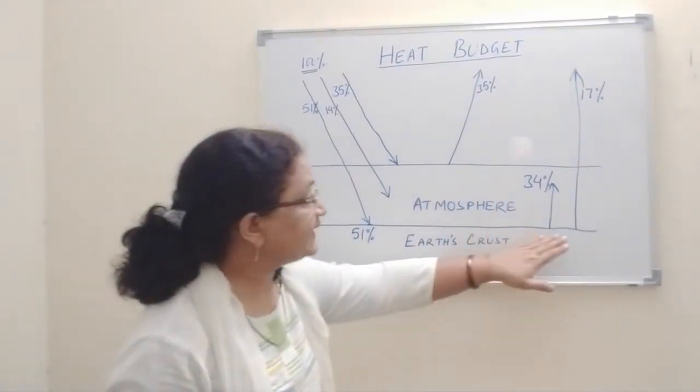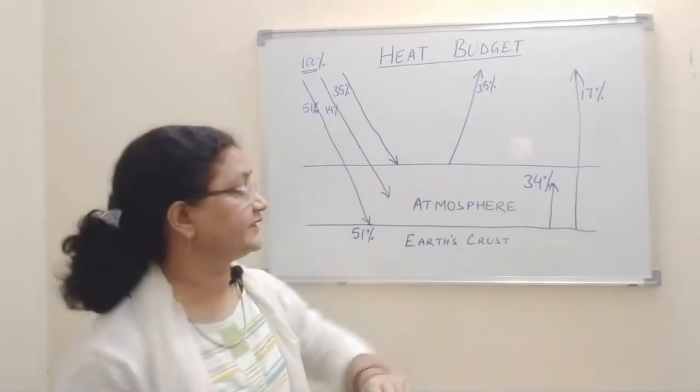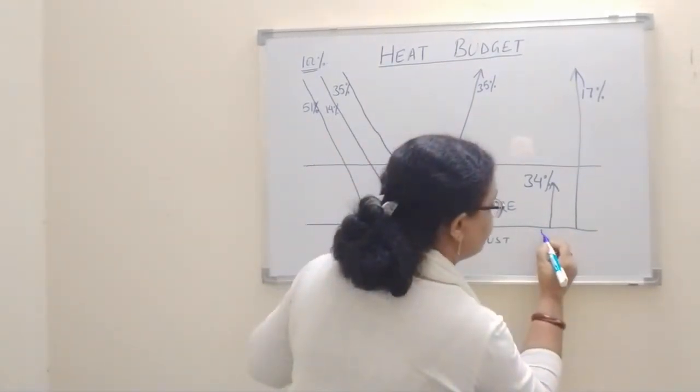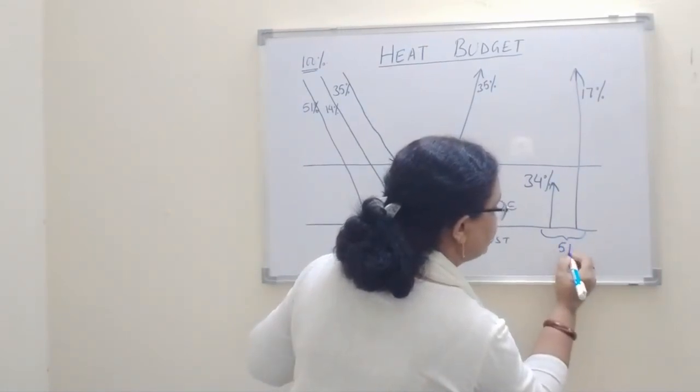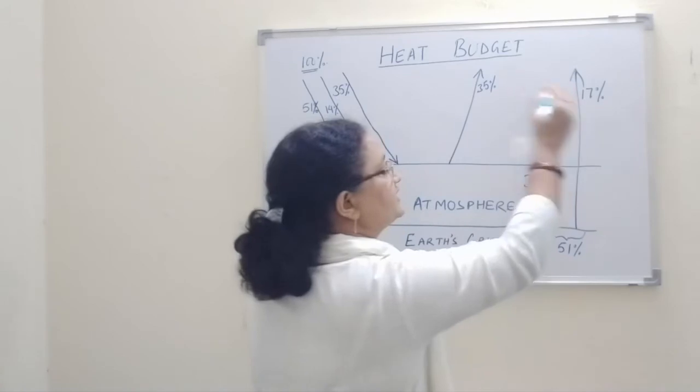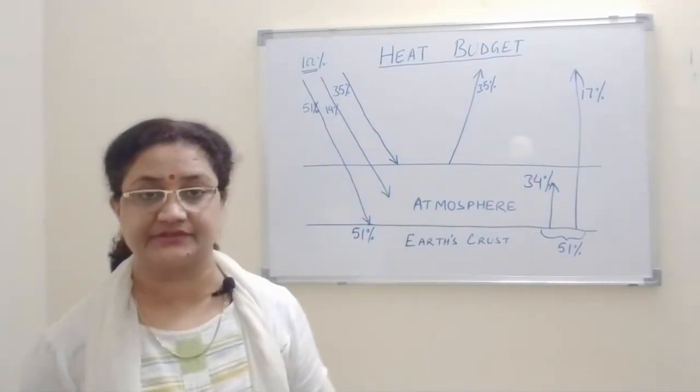Now, it is actually coming from the terrestrial radiation. You can see here, it is combined forming how much? This is 51%. 34 plus 17 makes 51%.